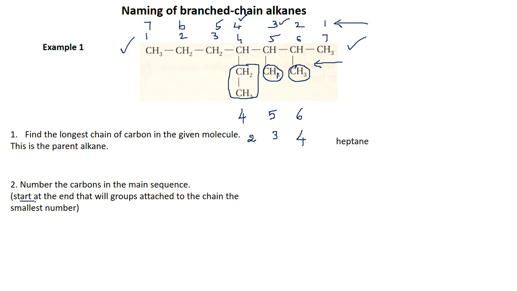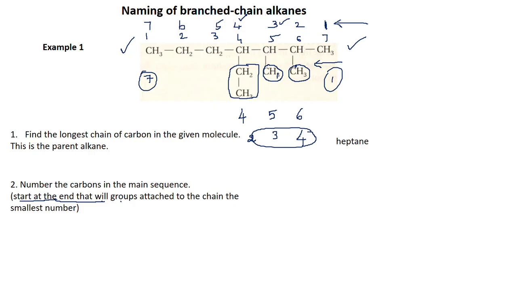But the rule is to start at the end, listen here please, then you can write down: start at that end of the parent alkane such that the groups attached to the chain will have the smallest numbers. So which was the smallest? Is it 4, 5, 6 or 2, 3, 4? 2, 3, 4. So you will have to have the numbering starting from this as 1. The right end will be the first carbon atom and the left end will be the 7th carbon atom. You cannot number otherwise.